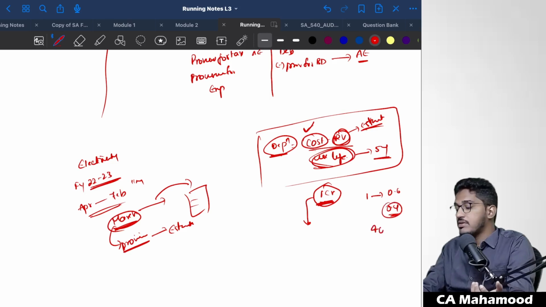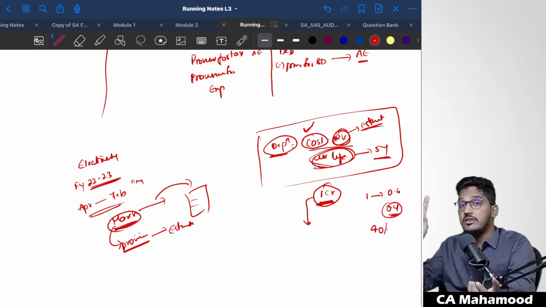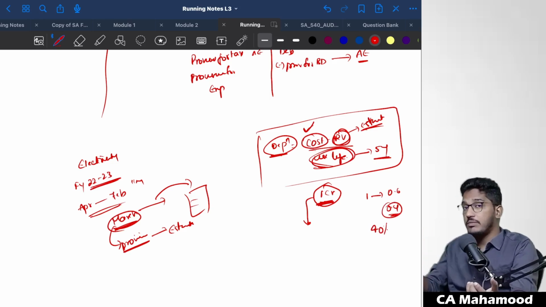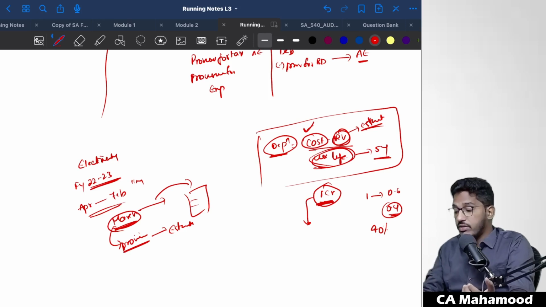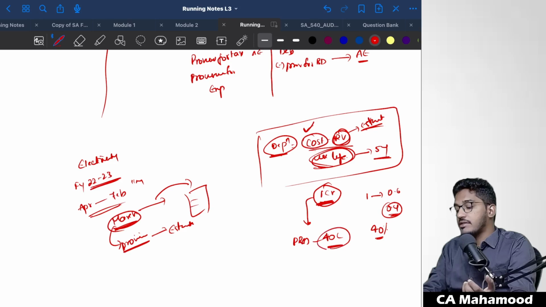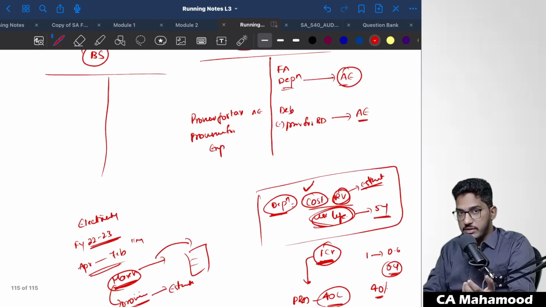That means 40% we might not be able to realize. I'm not saying we will not be able to realize. Management will make an estimate. We might not be able to receive 40% of our money. The management will create a provision for bad and doubtful debts for 40%. They will create a provision for 40 lakhs. This is also an accounting estimate.